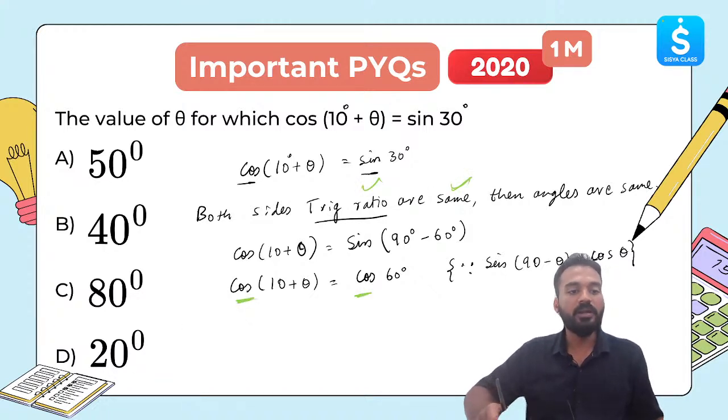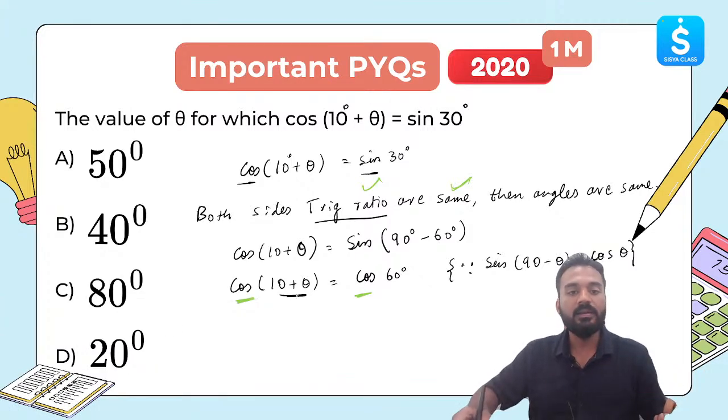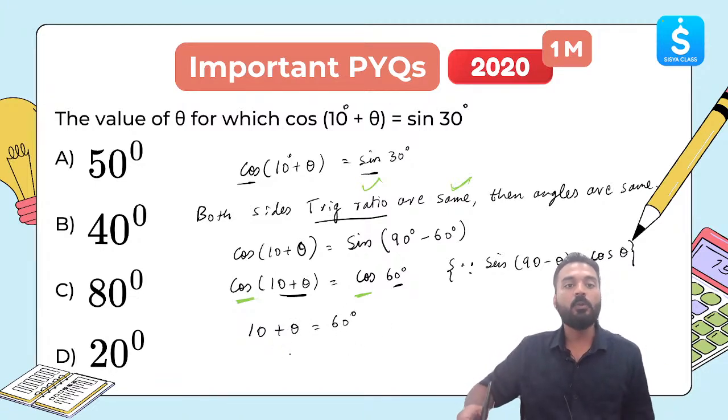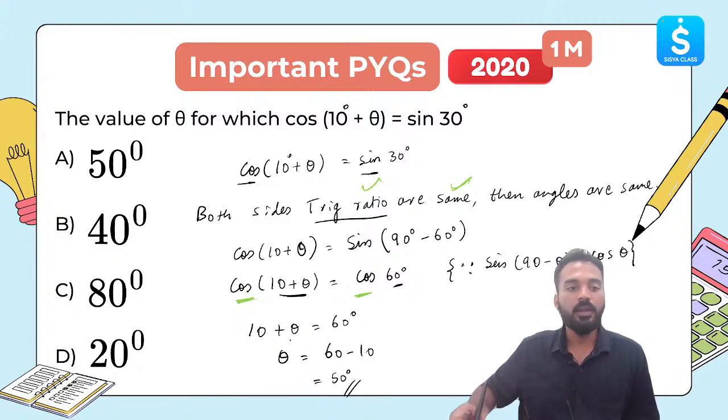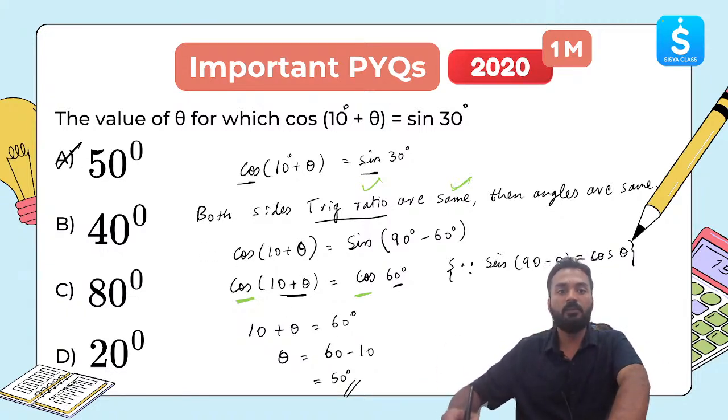Now if the trigonometric ratios are the same, what can we say? We can say that the angles are equal. 10 + theta is equal to 60 degree. Now we can easily find out theta. Theta is equal to 60 minus 10, which is 50 degree. Clear? Option A is the correct answer. I hope this is clear. Very good, a lot of you have written in the chat box already. 50 degree is the correct answer.